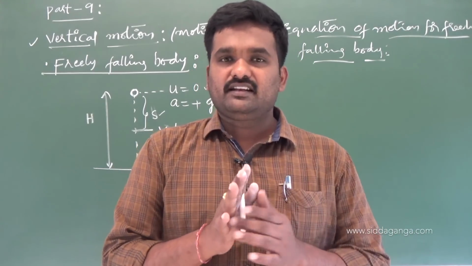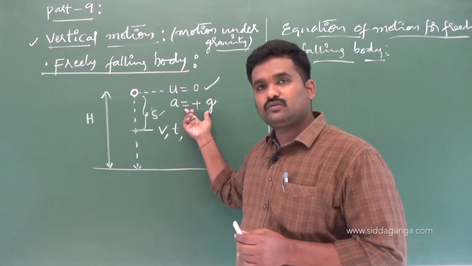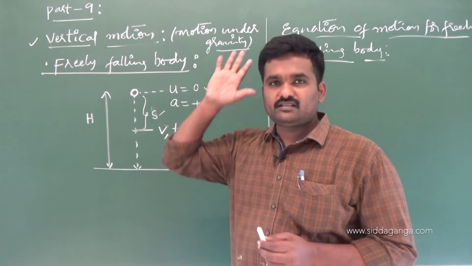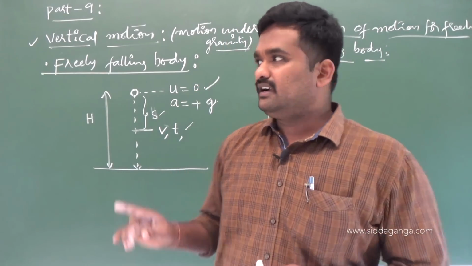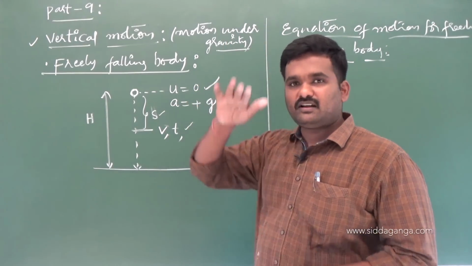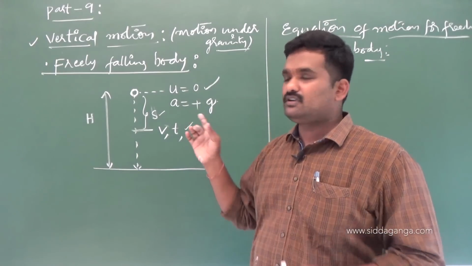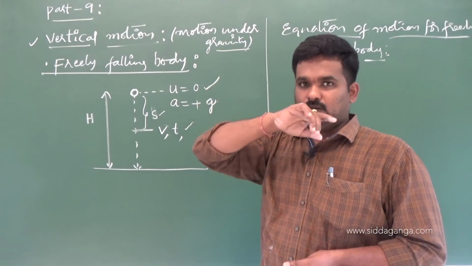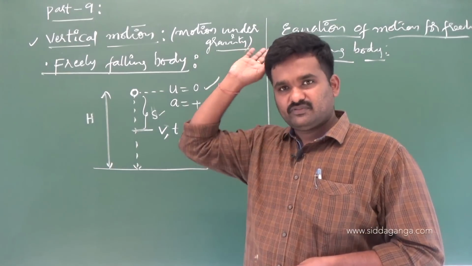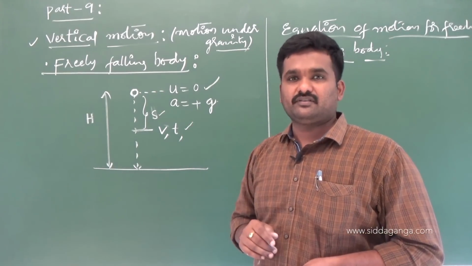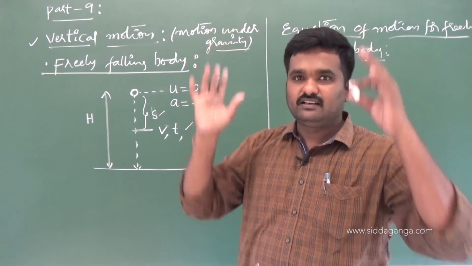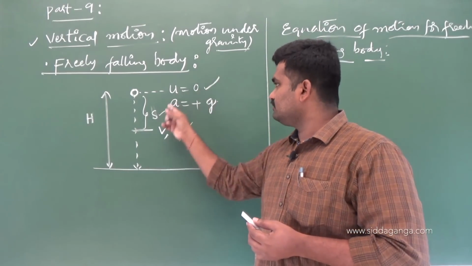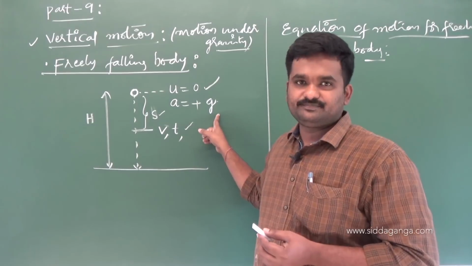Which acceleration is acting here? g. Throughout it is constant. No one is applying any external force on it, and this will not be altered for smaller heights above the ground. We are all talking about dropping of a body only from limited height, not from 5,000 kilometers or 50,000 kilometers. Within the premises of the earth, within some tens of kilometers, this g value will not be altered.